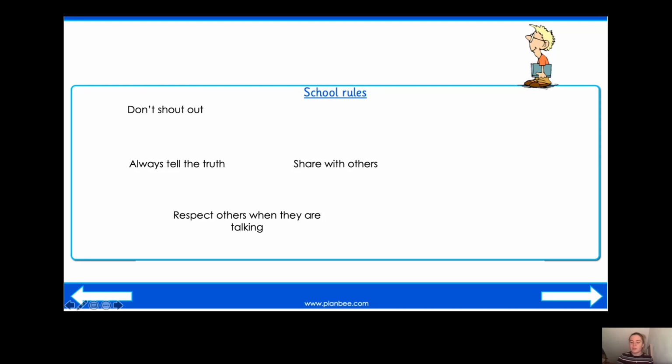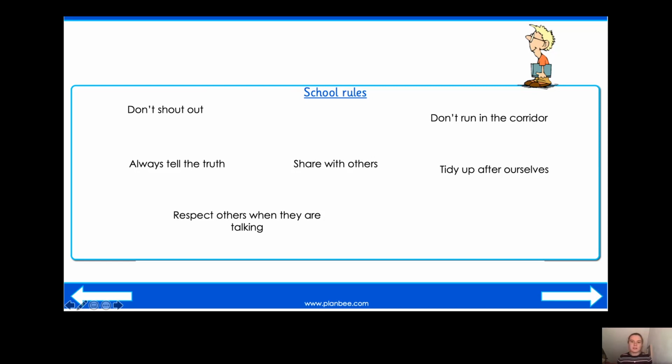So make sure you always share at school, either in the classroom, in the dinner hall, or even in the playground. I also thought of don't run in the corridor. Now, some of us aren't very good at following this rule, are we? But this is one of our rules at school. We shouldn't run in the corridor because we'll hurt ourselves, won't we? And then I also thought of tidy up after ourselves. So when we've been in a lesson, we need to make sure that we put all of our stuff away.